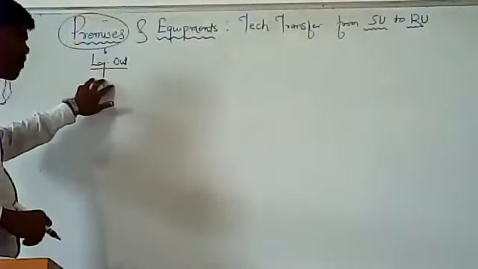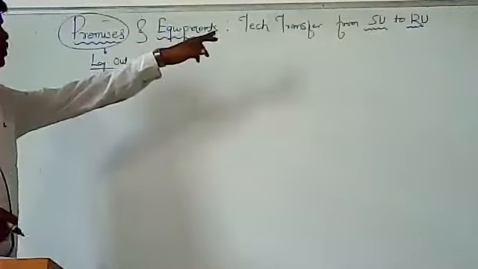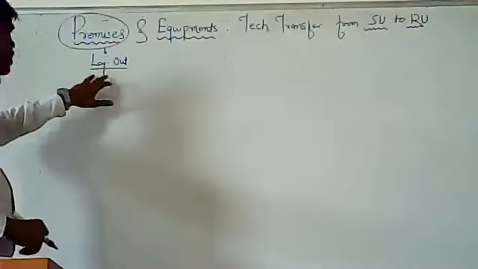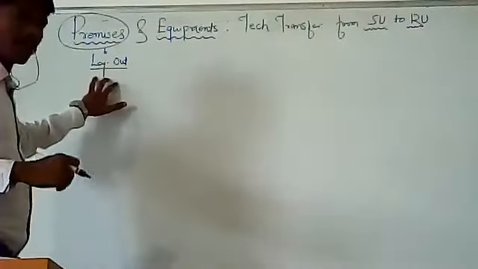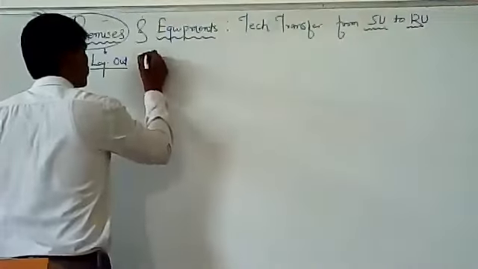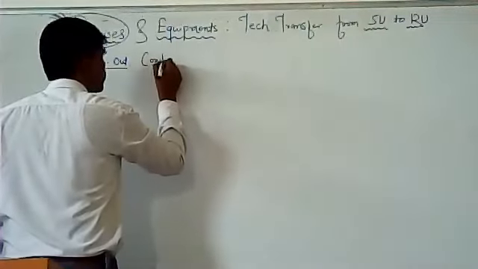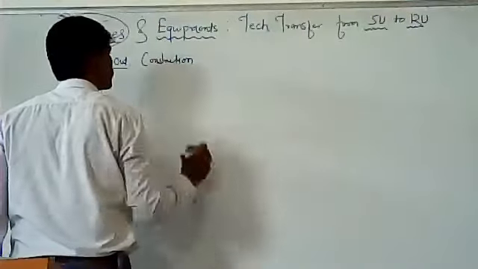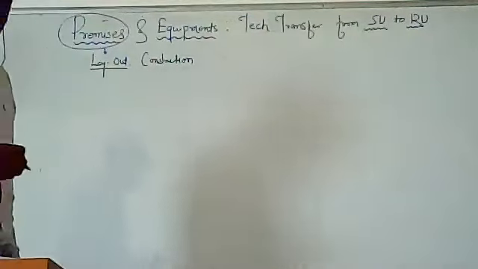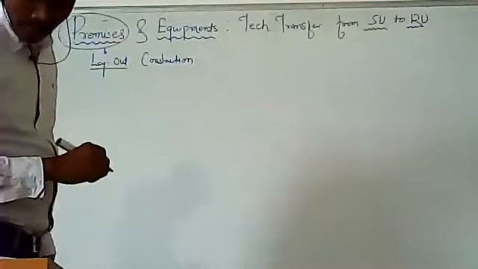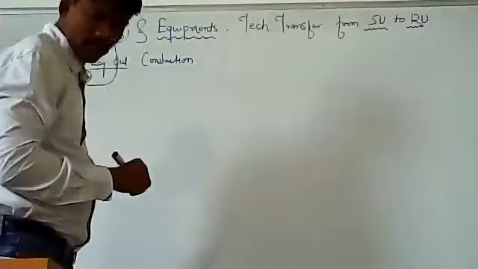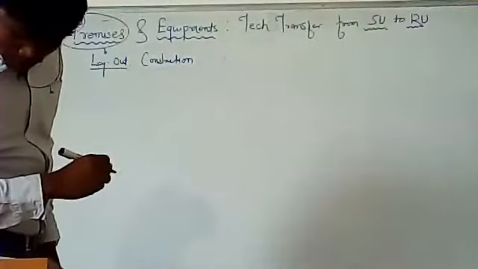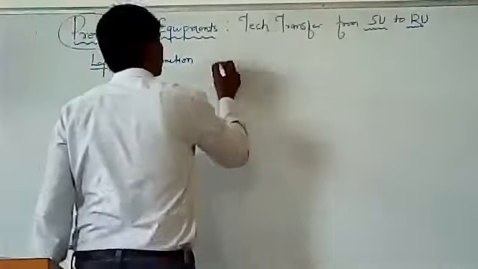So for premises, the first information SU should share with the RU is about the layout of the premises, then construction of that, then finish of building services.